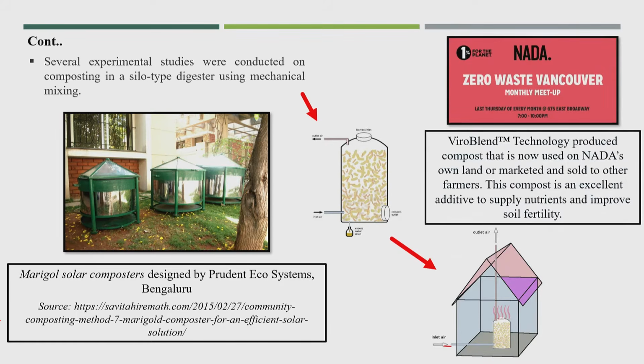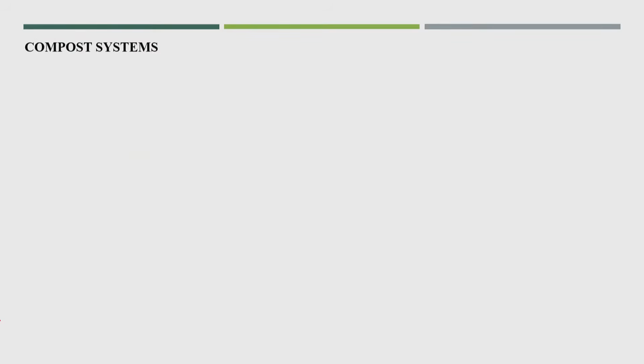So, this is also one of the technologies. This is normally called a solar composter. The idea is that we can increase the temperature by solar energy, so that the entire material will be under thermophilic condition.